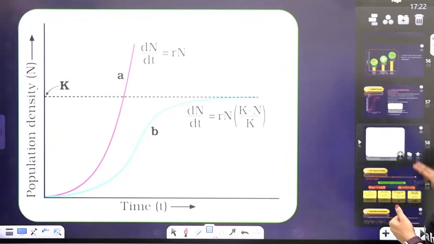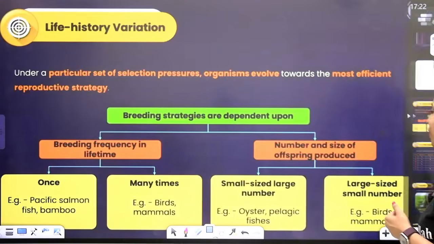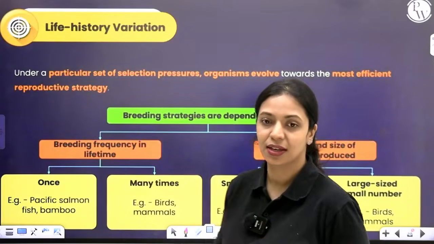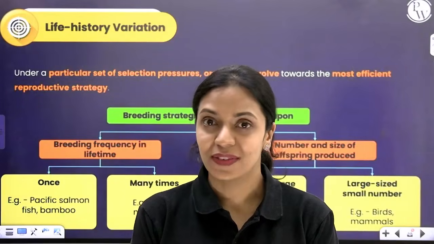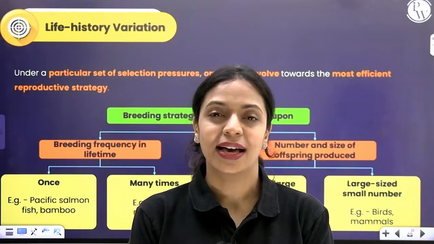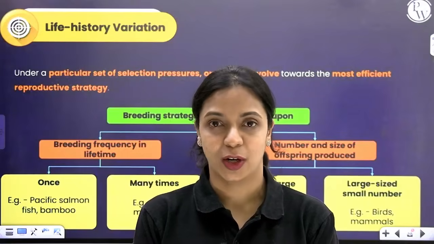So that's about population growth. Now let's talk about life history variations. Life history variation. I've told you even in the beginning of this lecture that as living organisms, we all have a biological purpose.